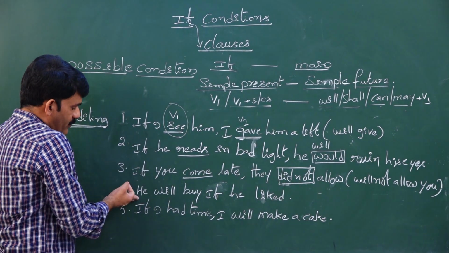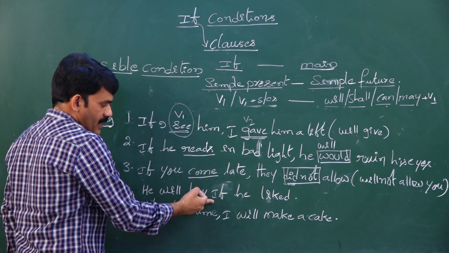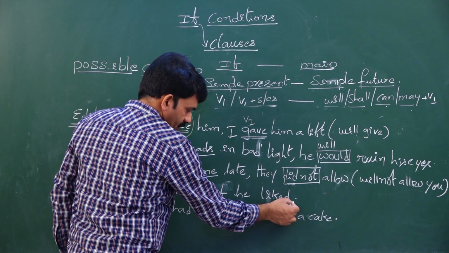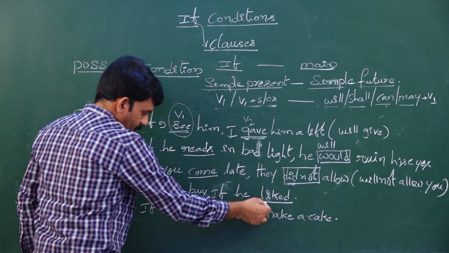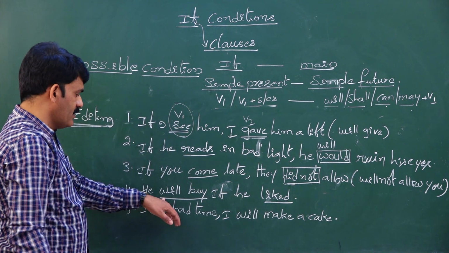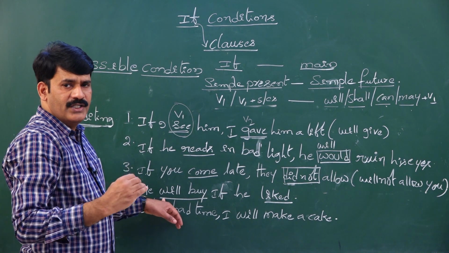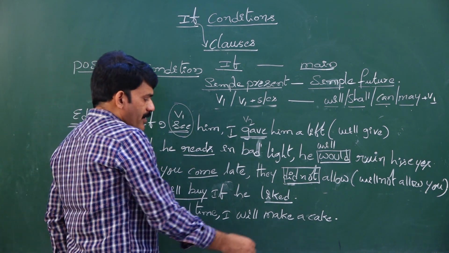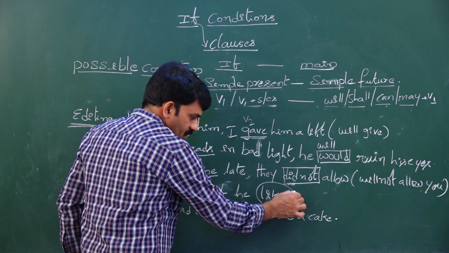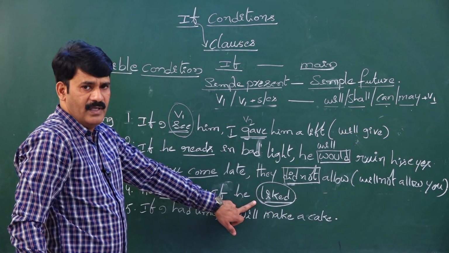And let us see this fourth sentence. He will buy if he liked. In the main clause, will buy is used. When will is used in the main clause, the subordinate clause must be in simple present tense. But the verb given in the sentence is in simple past.